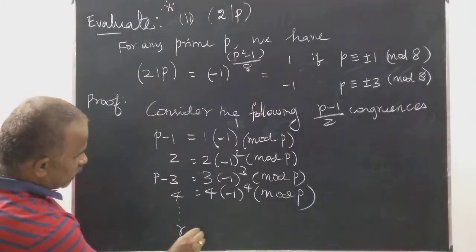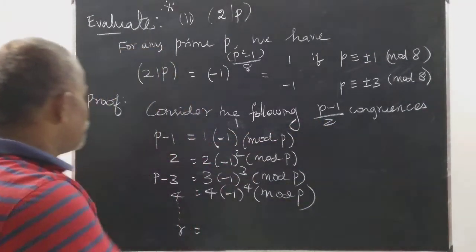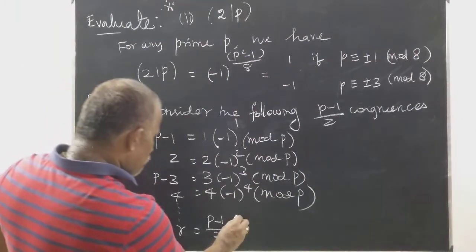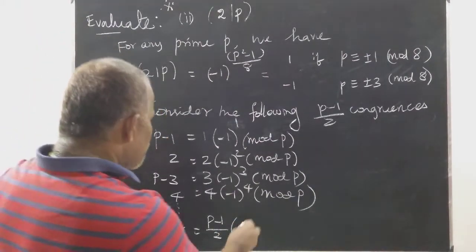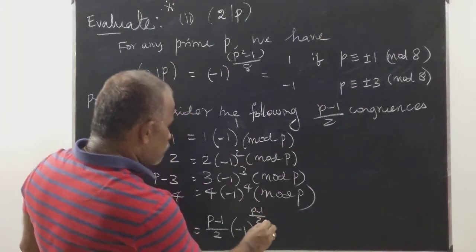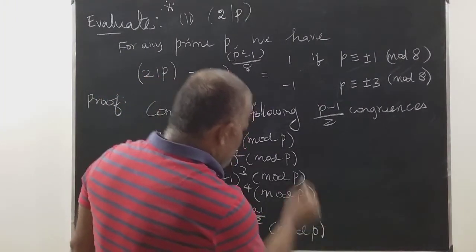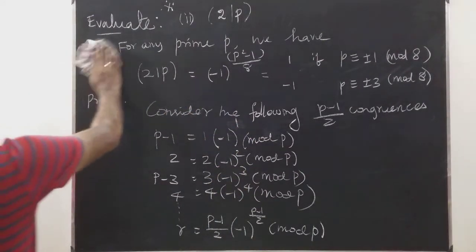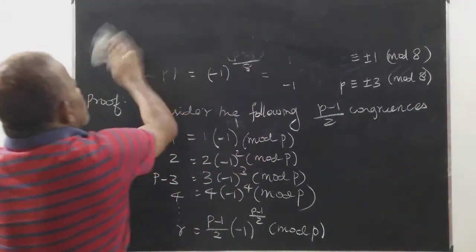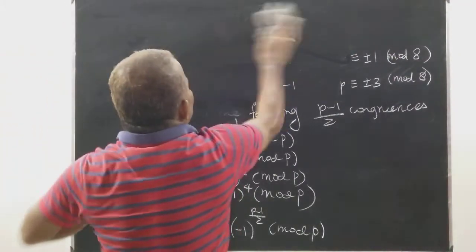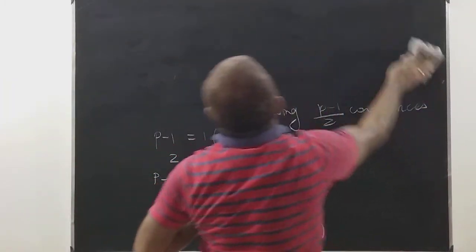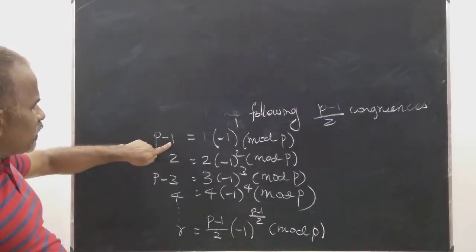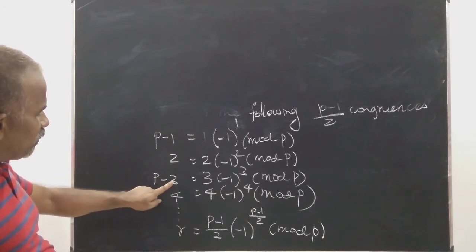How many congruences? p minus 1 by 2. The last one is p minus 1 by 2 into minus 1 power p minus 1 by 2 mod p. So now we have p minus 1 by 2 congruences. Here p is odd, p minus 1 is even, p minus 3 is again even.